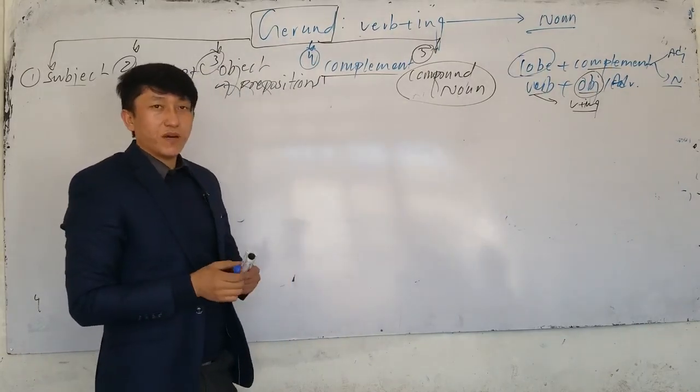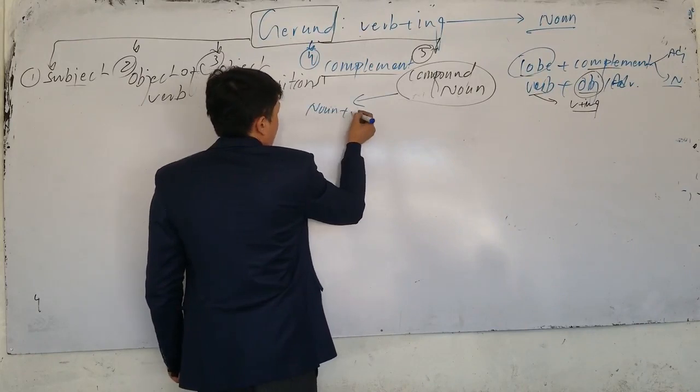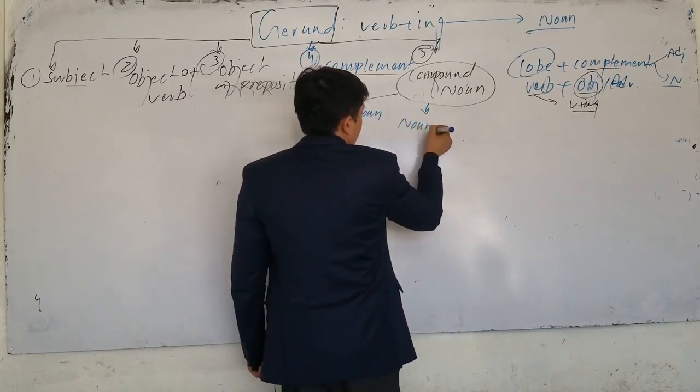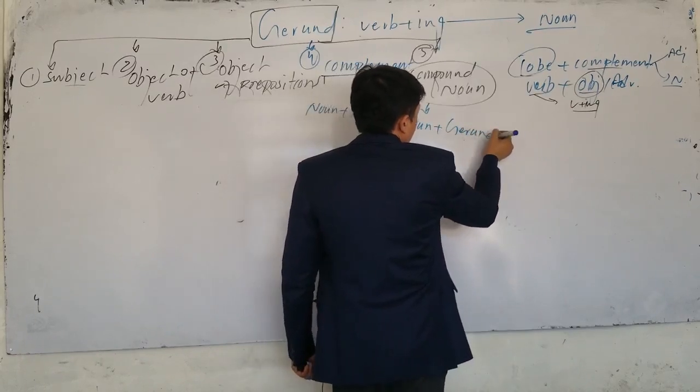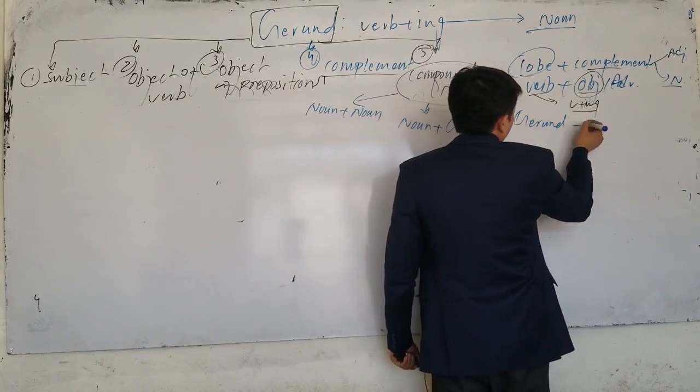If you want to make a compound noun, we have how many ways? 3 ways. The first one is, yes, noun plus noun. The second way is we have noun plus gerund. The third way is gerund plus noun.